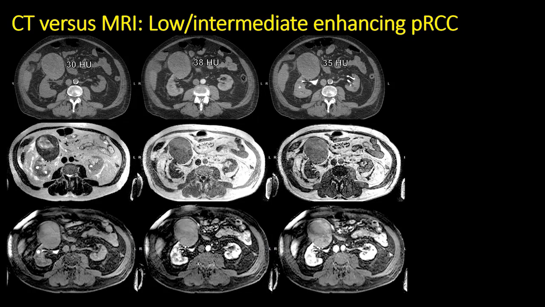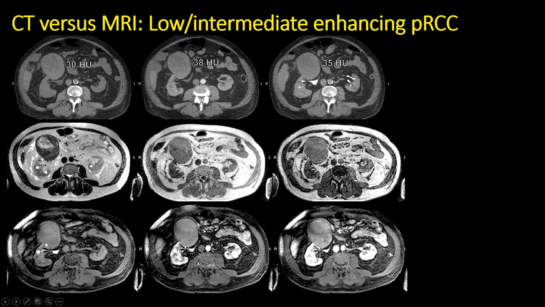MRI is also better for characterization of suspected enhancement or possible enhancement in low or non-enhancing papillary renal cell carcinomas. Here we see a mass in the anterior interpolar region of the right kidney, which measures 30 Hounsfield units at unenhanced CT, but appears heterogeneous. It does not increase above 10 Hounsfield units, but due to its heterogeneity, an MRI was performed.